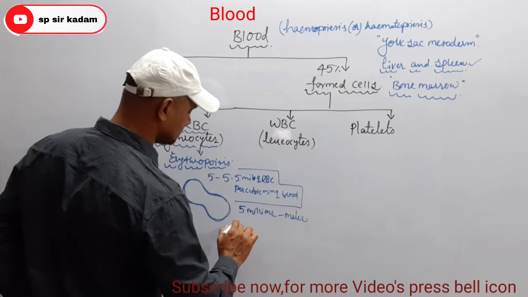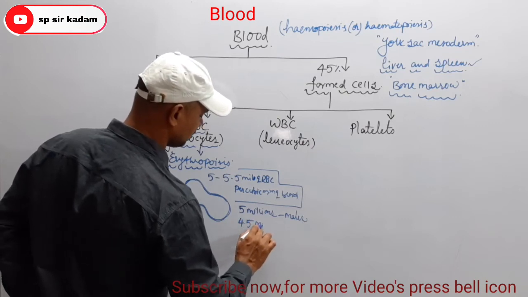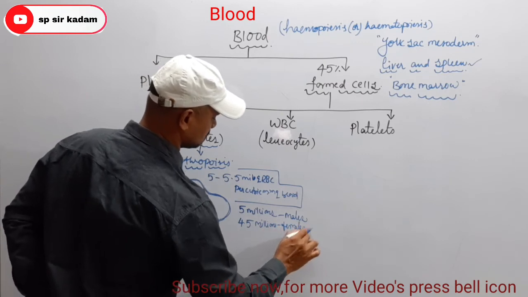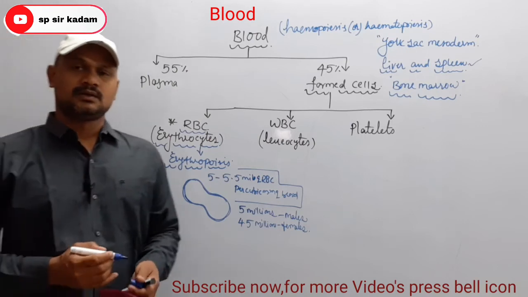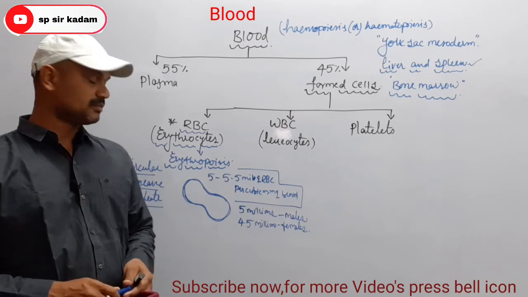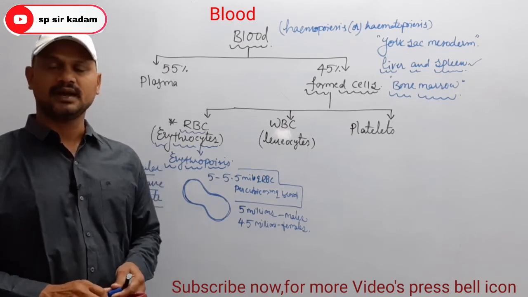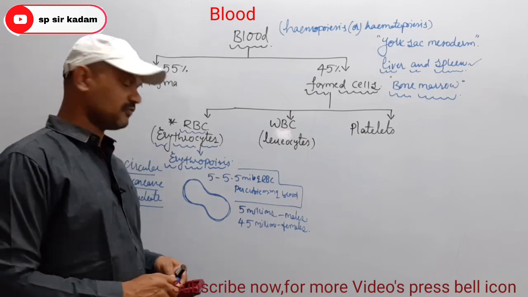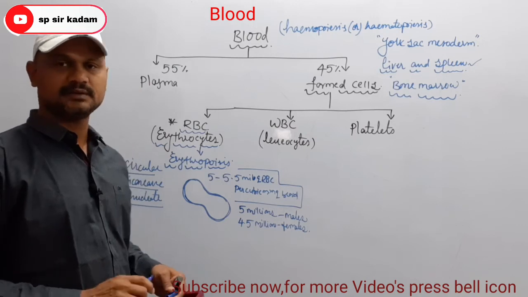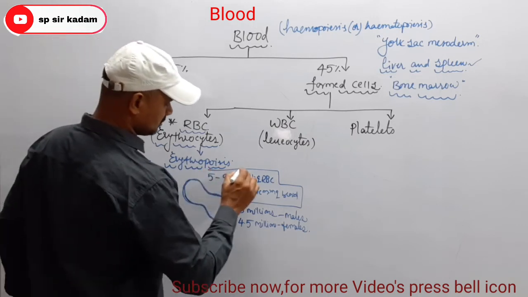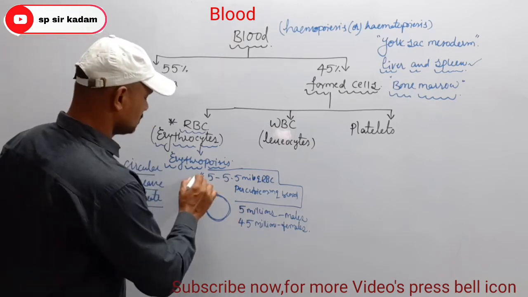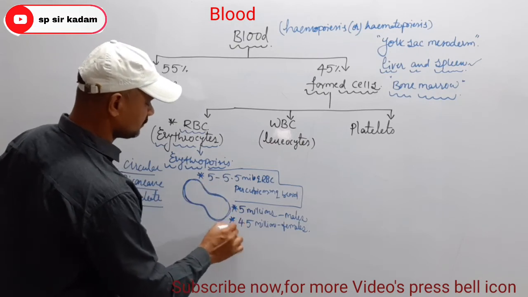And in case of females, it is about 4.5 millions. So RBC count in males is 5 millions of RBC per cubic millimeter of blood, and in case of females it is about 4.5 millions of RBC per cubic millimeter of blood. It means 5 to 5.5 millions of RBC. Remember these three values in case of males and in case of females.